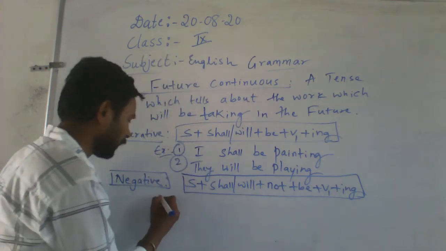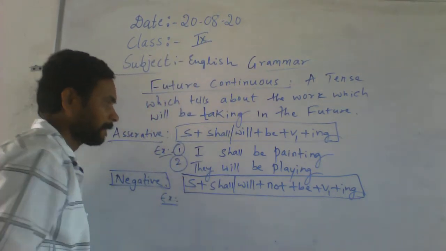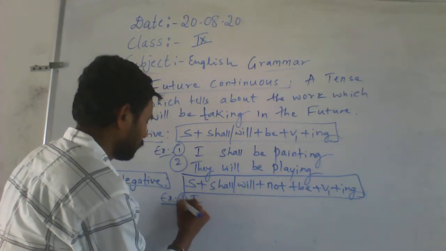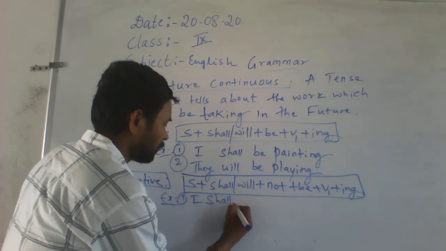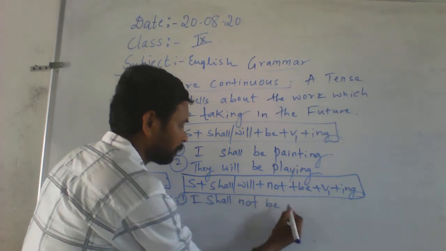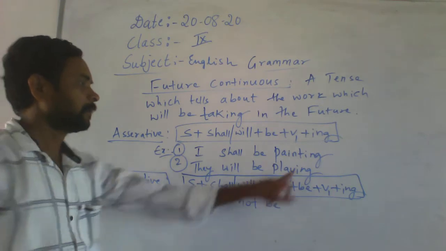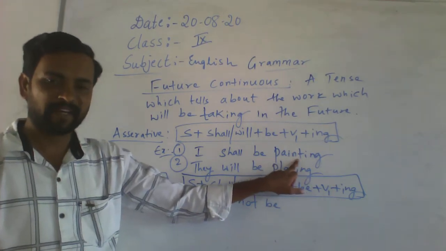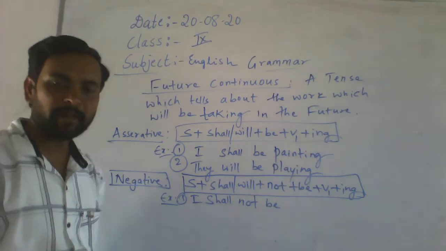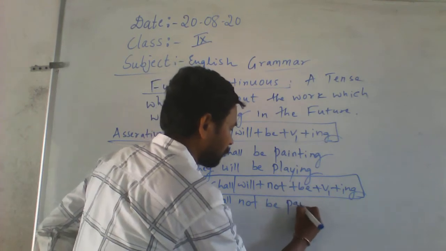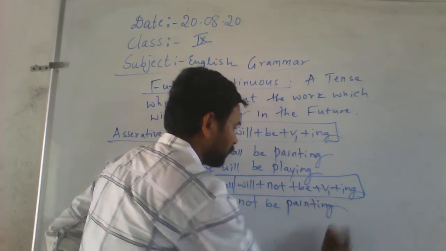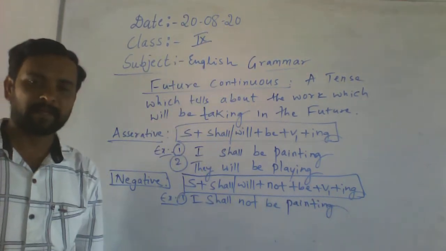So look at the examples. I shall not be painting. I shall not be painting.